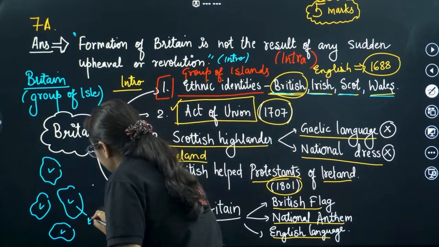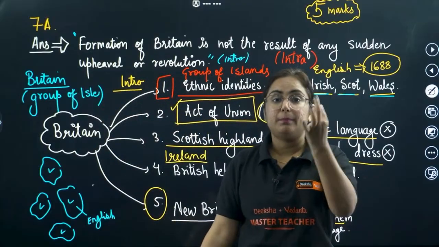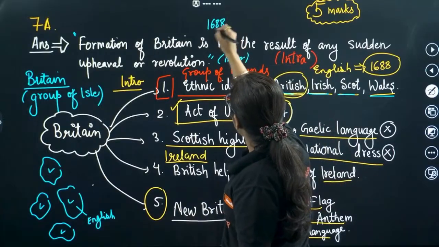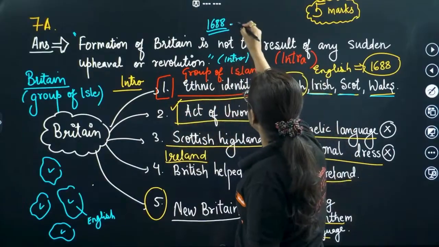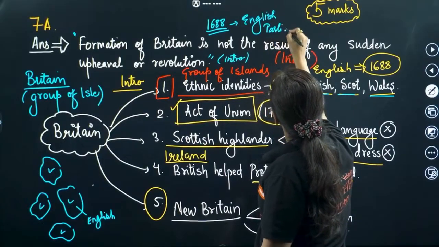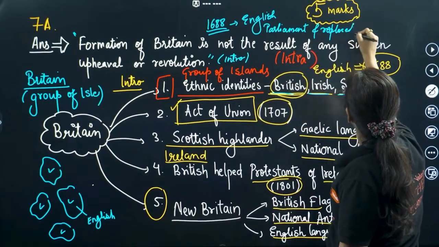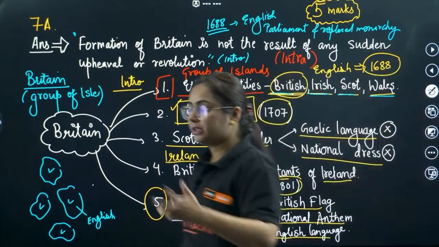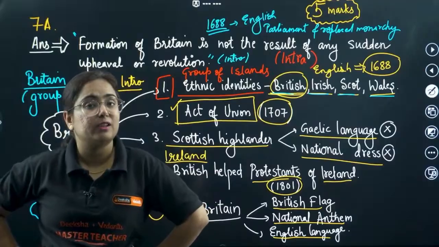These people, those who were speaking English, became so powerful day by day. And in the year 1688, some points are not written here, I am telling so that you can write the answer nicely. In 1688, they formed the English Parliament. What they formed? The English Parliament, and replaced what? The existing monarchy in that region. Now they became powerful. They replaced the monarchy and established the English Parliament. That means power lies in the hands of the people.